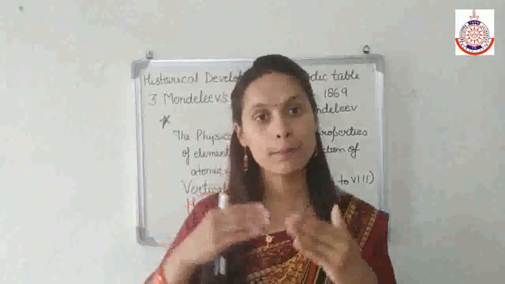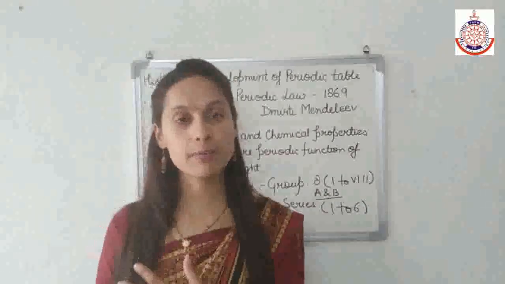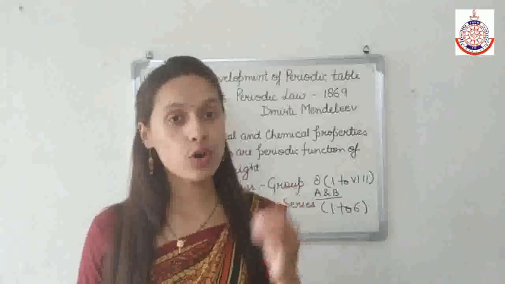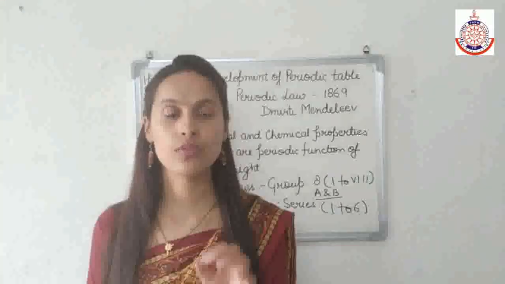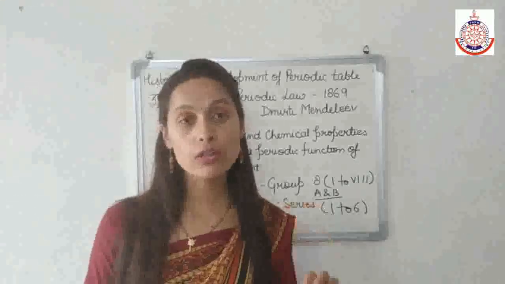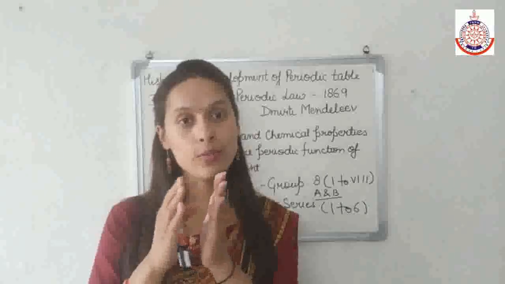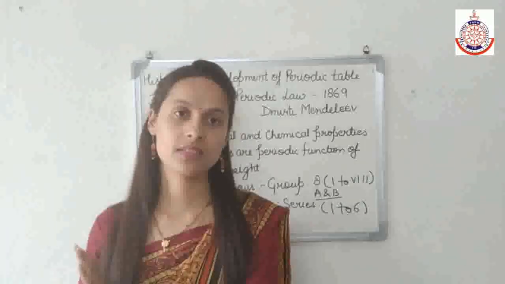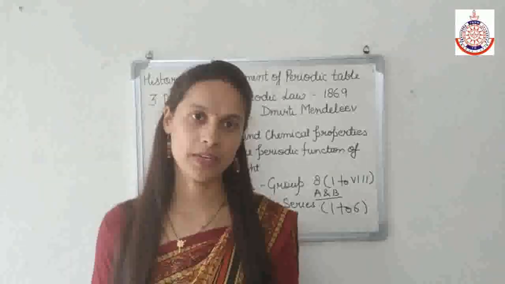So while making the Mendeleev periodic table, Mendeleev not only arranged the different elements in the increasing order of their atomic weight, but he also left some spaces and predicted that whenever an element was discovered for this space, that element would exhibit these properties.